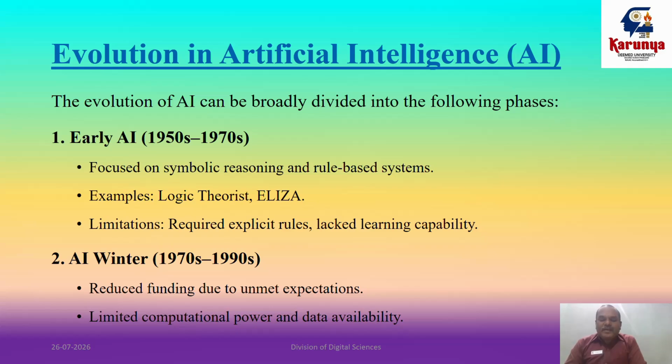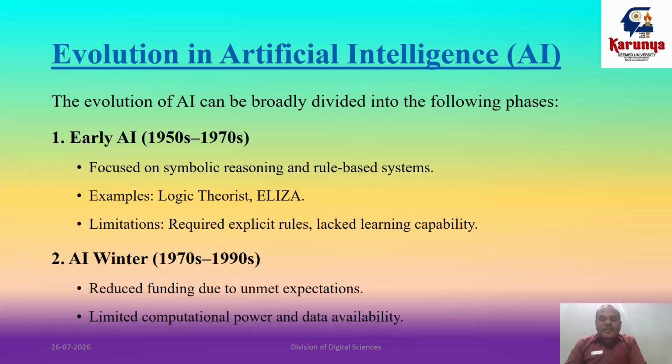During this 1970s to 1990s period, machine learning emerged, allowing systems to learn patterns directly from data instead of fixed rules. Algorithms like decision trees, neural networks, and SVMs, support vector machines, gained popularity in the 1990s.